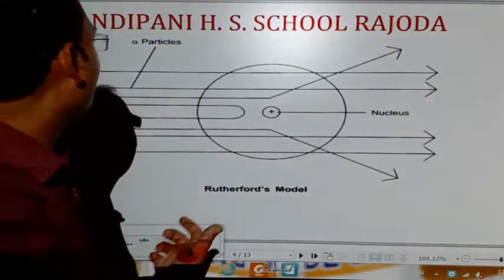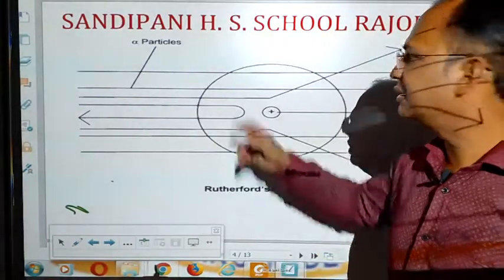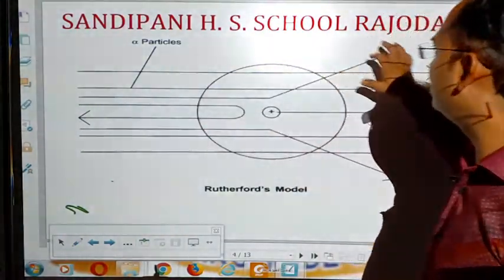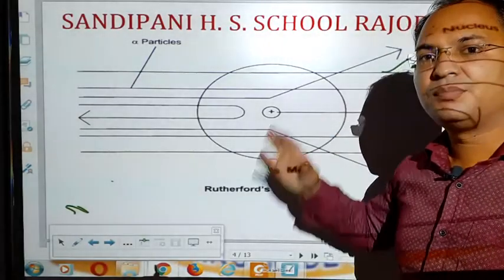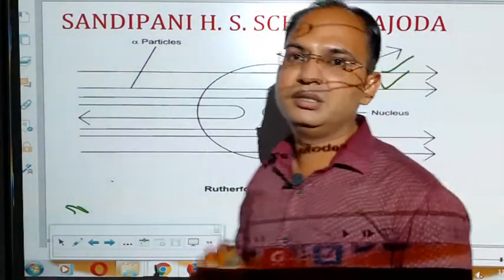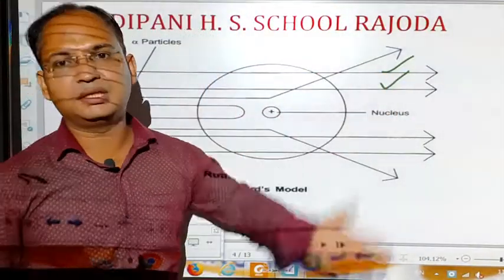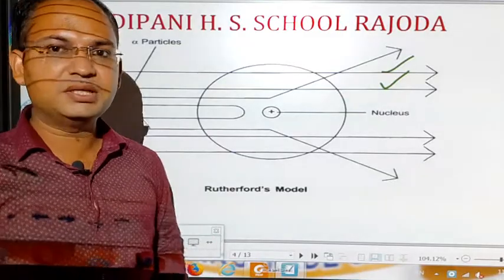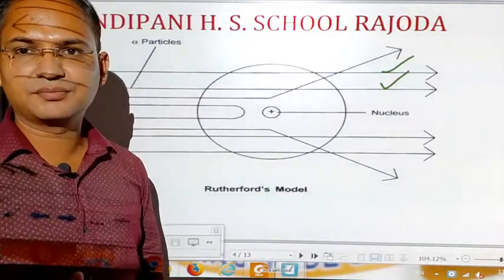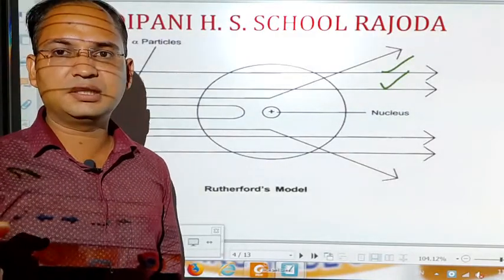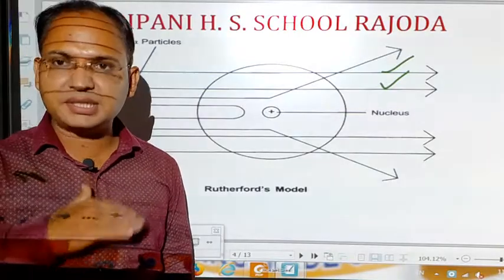When he bombarded the alpha particles on a very thin gold foil, the maximum number of alpha particles passed through the foil. Here you can see that maximum rays are going through the atom. Some rays get deflected from their simple linear path. Alpha particles are very light and they travel in a straight line.